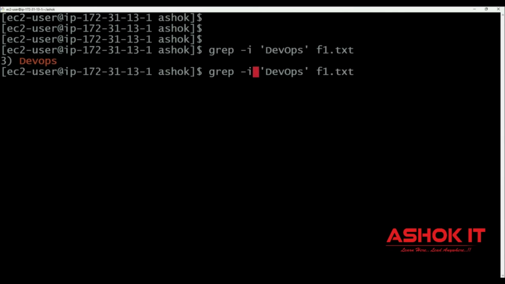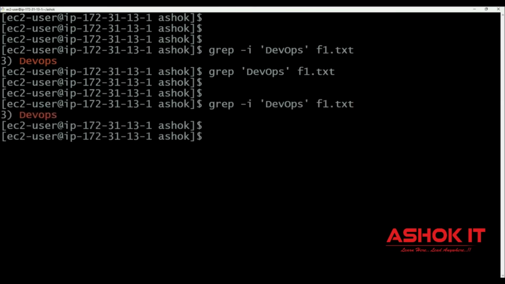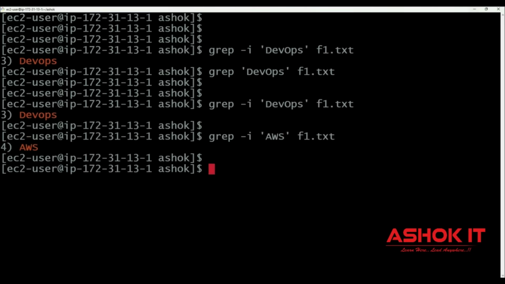In this grep command, if you don't pass -i, it will search for an exact match. In f1.txt, is there any keyword available with DevOps? Exact match, case sensitive, uppercase and lowercase characters should match, then only it will identify. Here I have given the O in DevOps as capital, but in the file the O is available as small. If you don't want to consider uppercase and lowercase characters, then you can use -i. Then DevOps is available in line number 3. In which line AWS is available, I want to identify. So if you want to search for content in a file, then you can use the grep command.